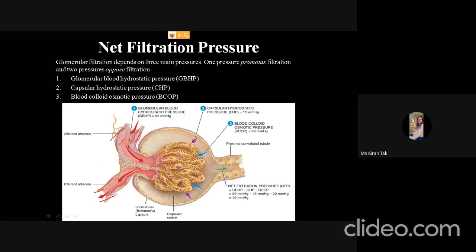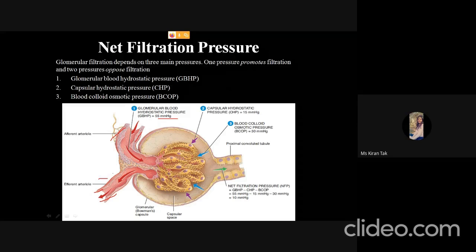So it makes high pressure inside the capillaries, and it is around 55 mm of Hg. The next pressure is the capsule hydrostatic pressure. It is formed due to the capsular structure of the Bowman's capsule, and it is opposite to the glomerular blood hydrostatic pressure.